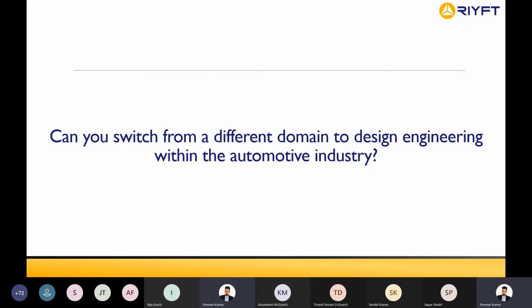Once you have built a strong portfolio and approach the industry, there are very good chances that they will look into your CV and call you for an interview. What we can do here is train you in all these domains, and directly refer you, take your CV to the hiring manager and arrange an interview for you, which is what we normally do for all our students. Entirely, it depends on how you perform in the interview, whether you get selected or not. That lies with you.